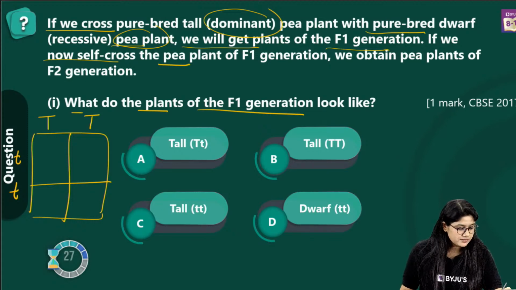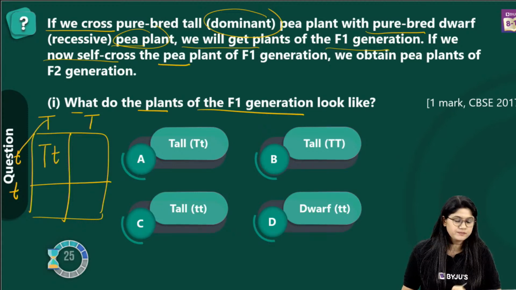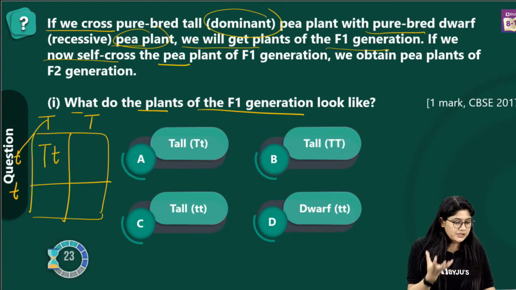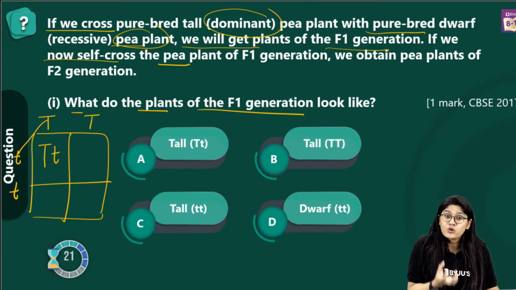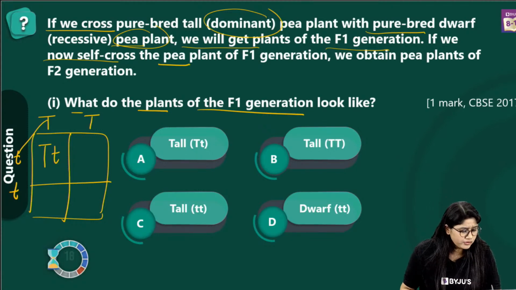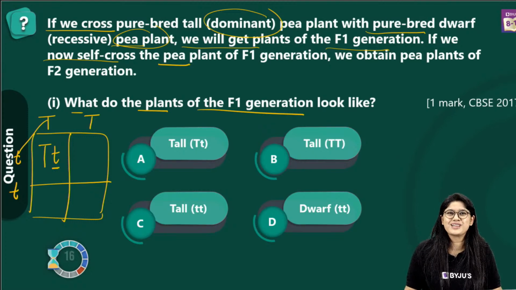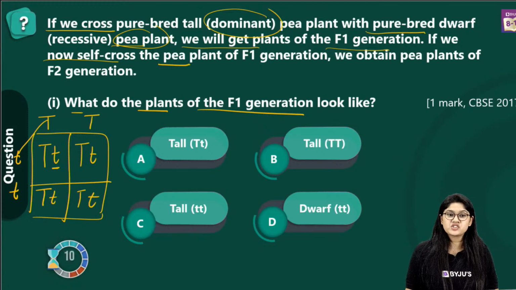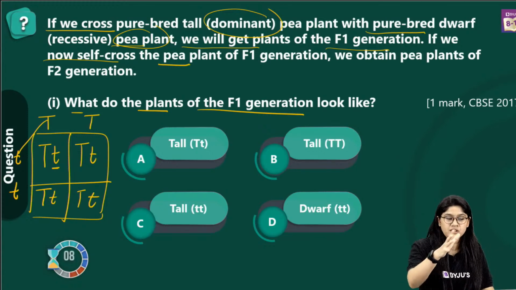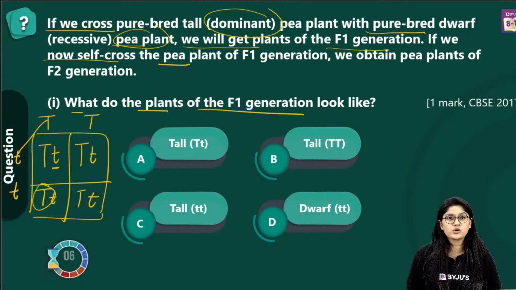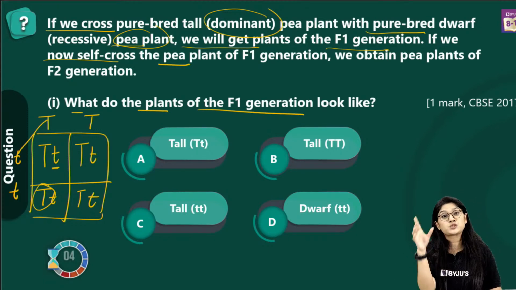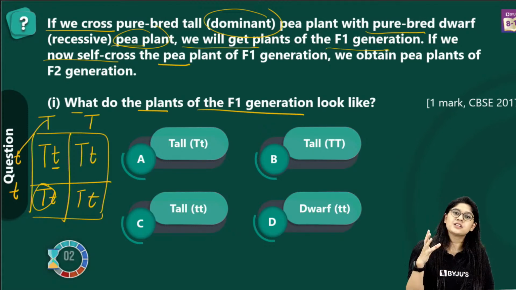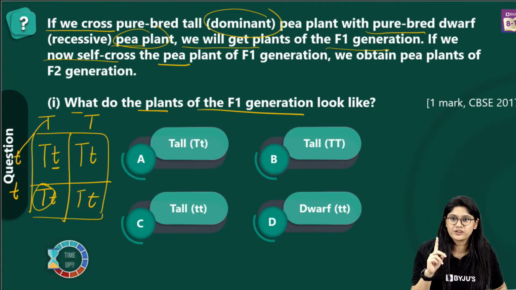If there is a cross like this, capital T and small t, capital T is the dominating characteristic and will be expressing itself. It will not let the small t express itself. So we have it in a similar way, and we'll have all the plants tall. So Kavita, in the previous question, we had the dominant allele suppressing the recessive one, and that's why in that question all the flowers were violet. I hope you got the answer.